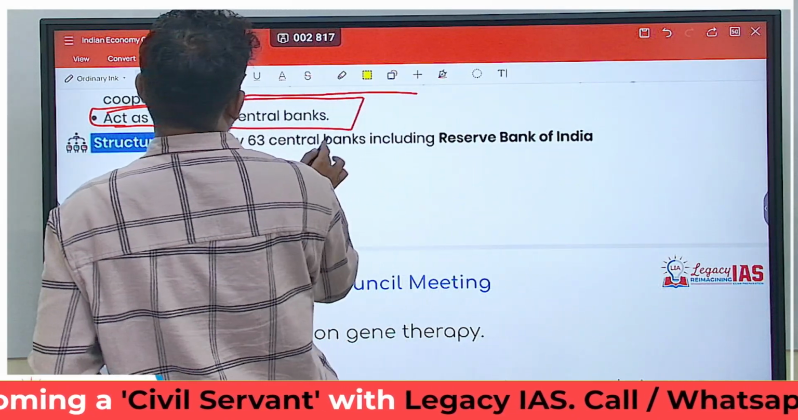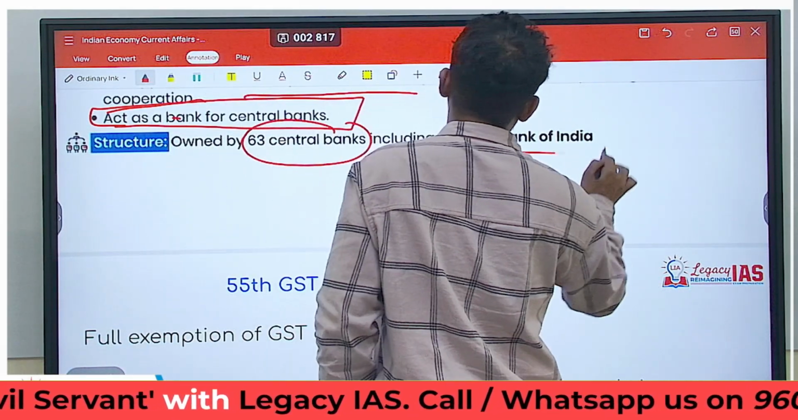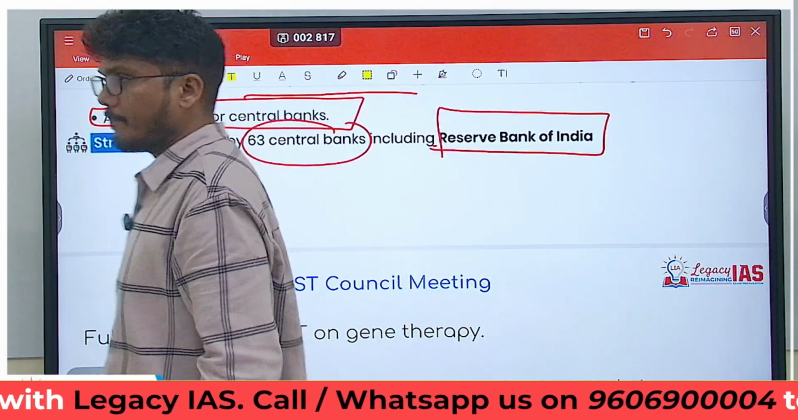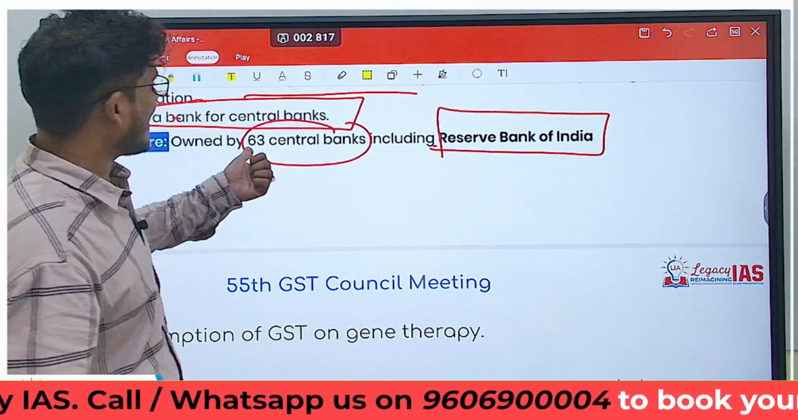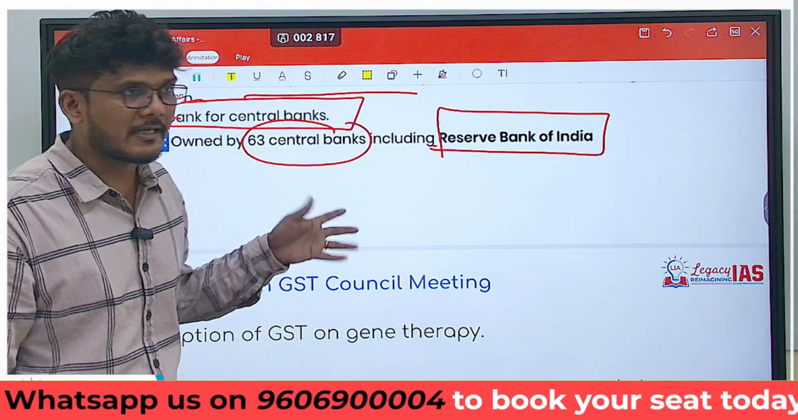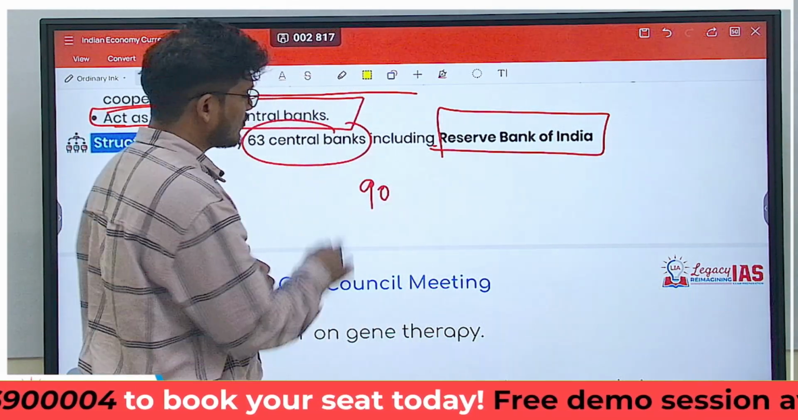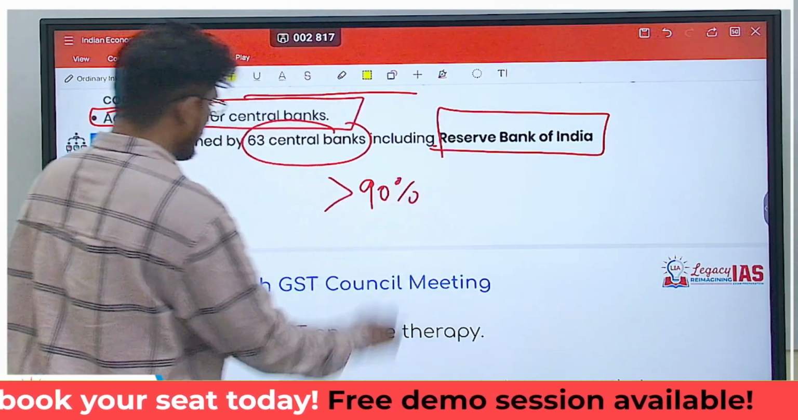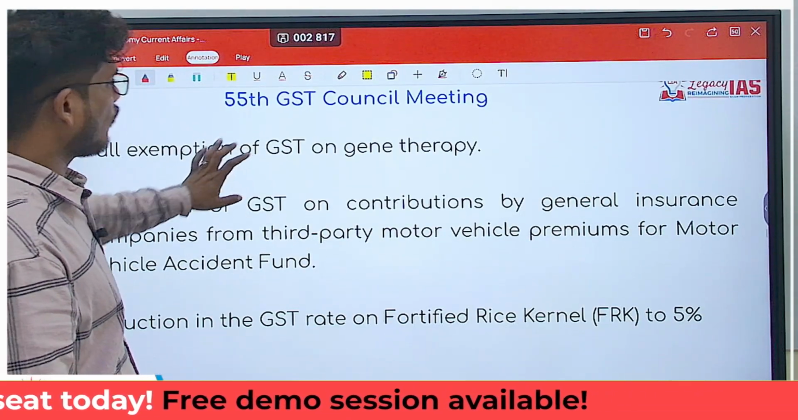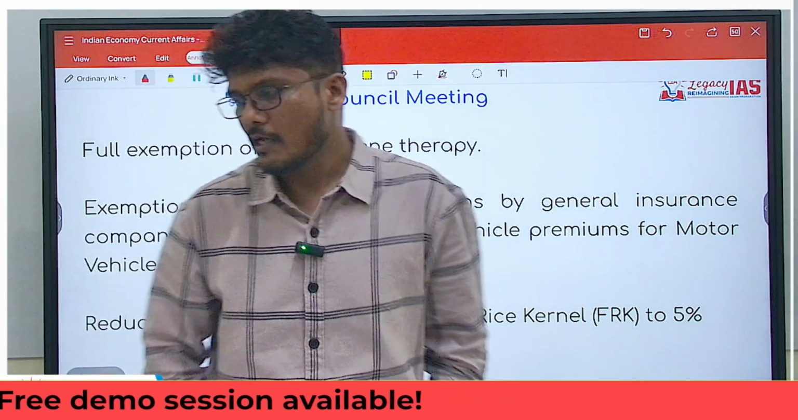It is owned by 63 central banks, including Reserve Bank of India. Now these 63 central banks come from about 63 countries, but the GDP share of these countries is more than 90%. So big countries are of course involved over here. That has to be remembered.